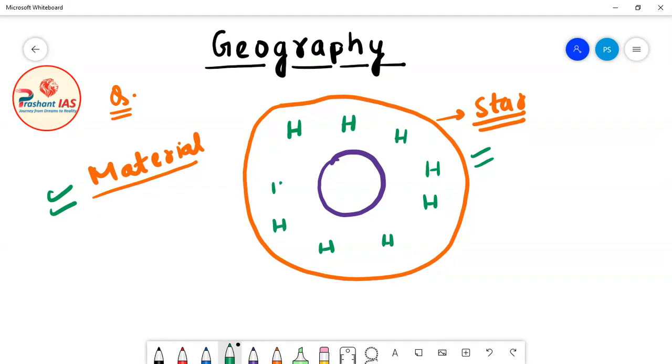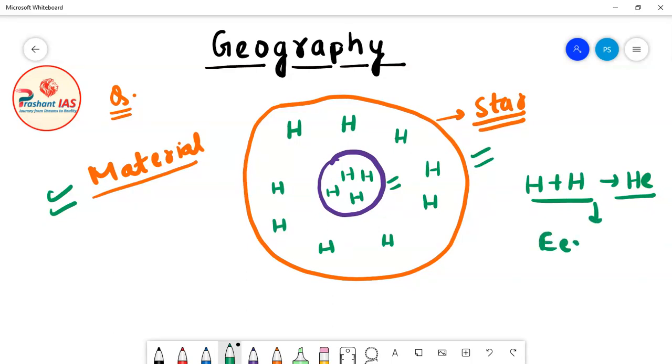So the main material of this star is hydrogen gas. And how is the nuclear fusion reaction taking place in the core? The hydrogen nuclei are fusing to give birth to helium nuclei, and in the process energy is being released. So the hydrogen nuclei are fusing to form helium nuclei, and in the process the energy is being released.